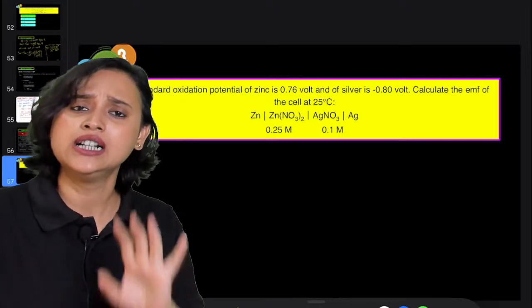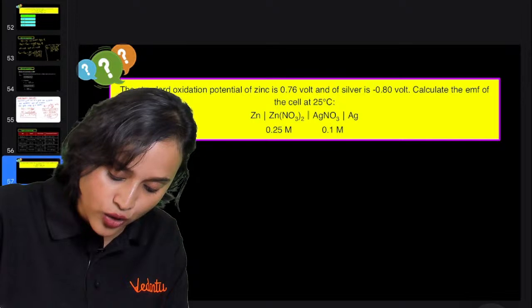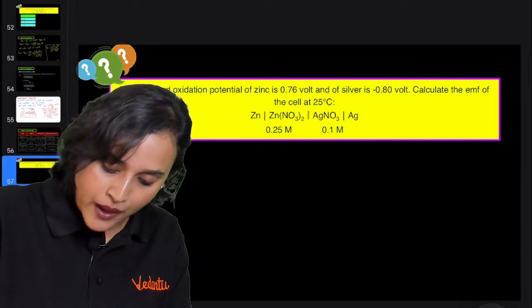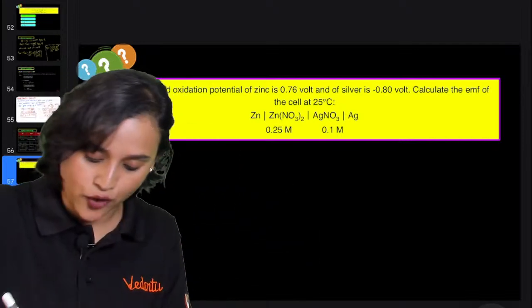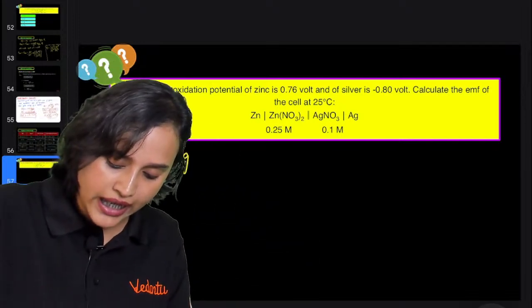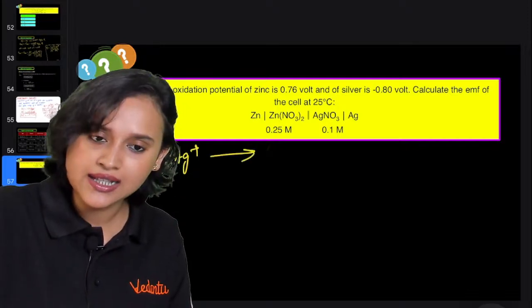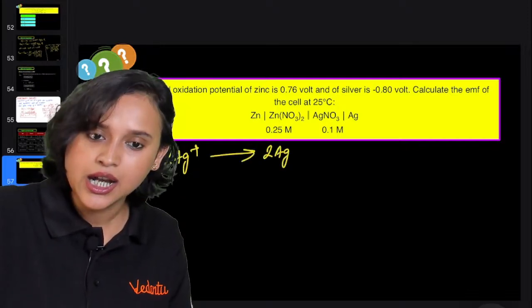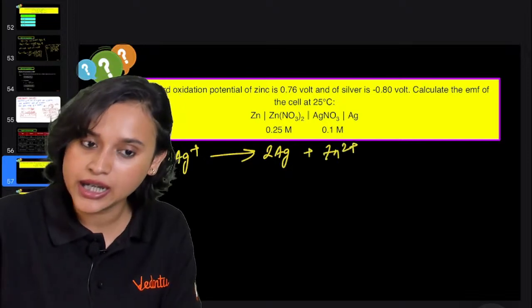By looking at the representation of the cell, you can understand that the reaction is going to be Zn plus AgNO3, and Ag is forming. That means 2Ag+ will give us 2Ag plus Zn2+. Am I right, everybody? Great.